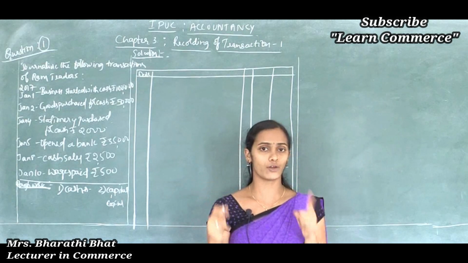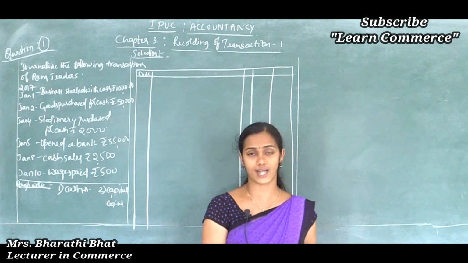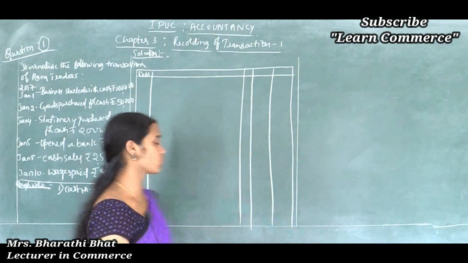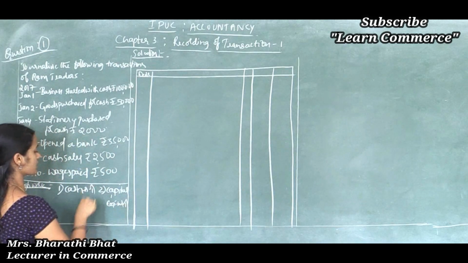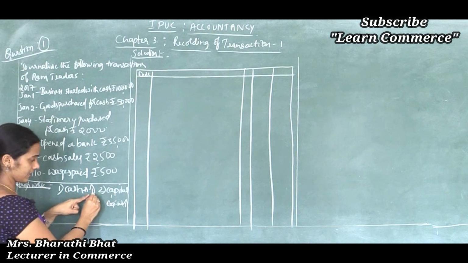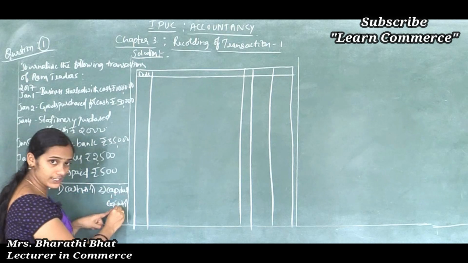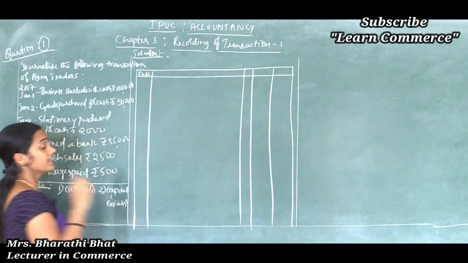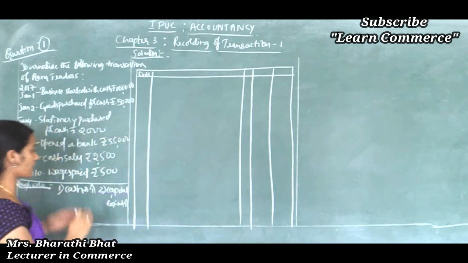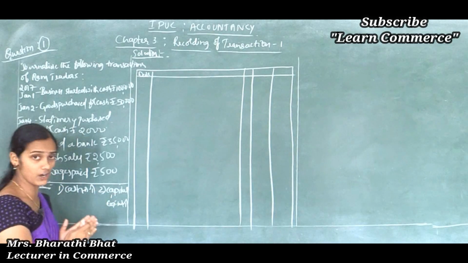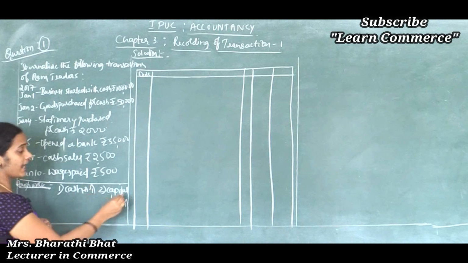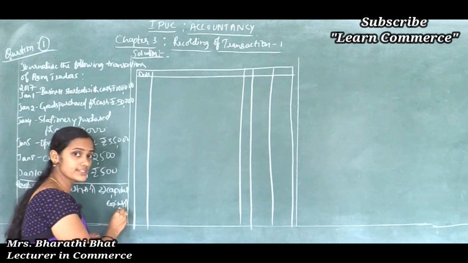At the same time, when the owner invests any amount to start a business, that fund is called capital. So capital also shows increased value. Cash also increases, capital also increases. So cash comes under asset and it shows increased value, capital comes under capital account and it shows increased value. Then the next important step is applying the rules of debit and credit of each respective account. So here one is asset and we need to follow the rules of asset, and another one is capital and we need to follow the rules of capital.